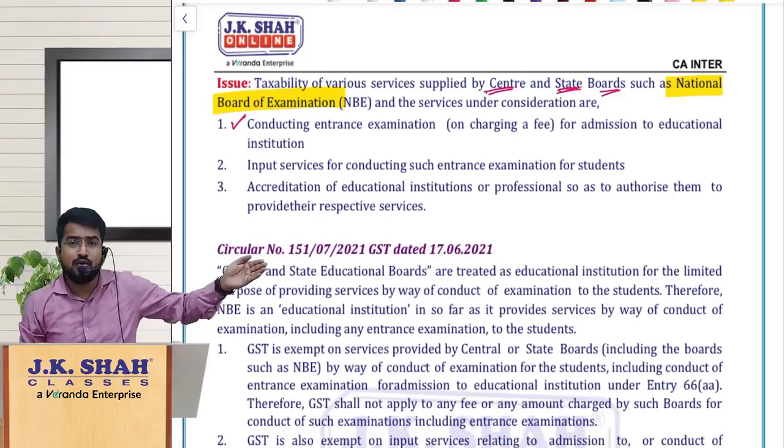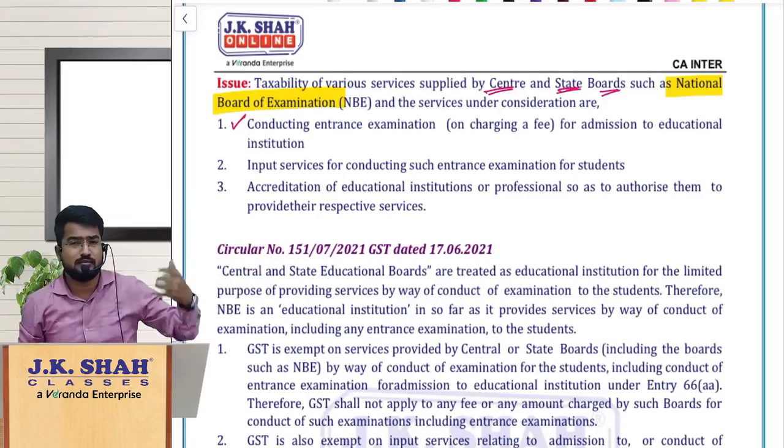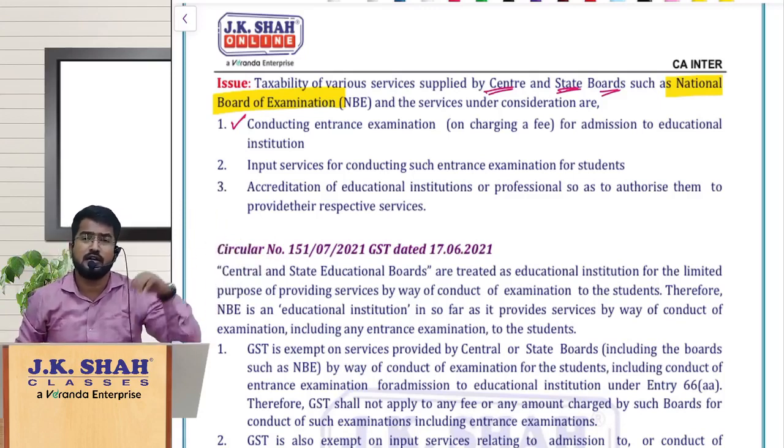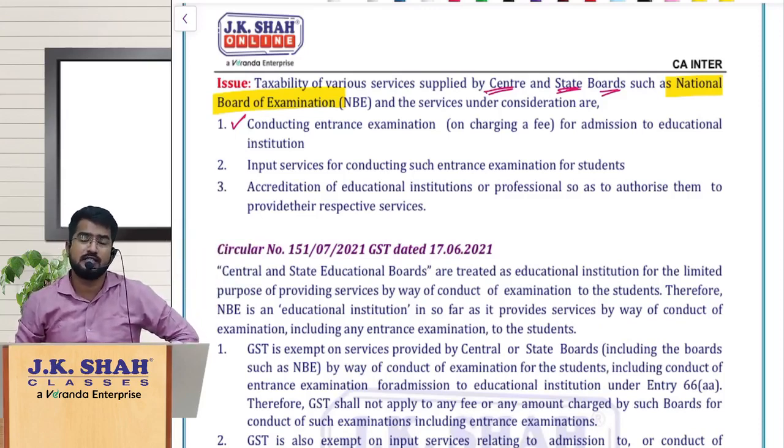And also for conducting the exam they are taking some input services, like hall ticket printing or results announcement or notification released in media, all these things. For these input services also they are paying some consideration. So are these things taxable or exempt?